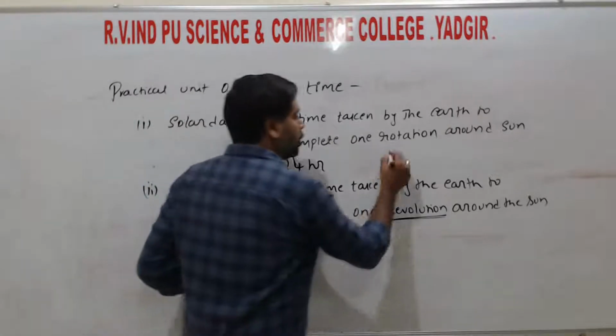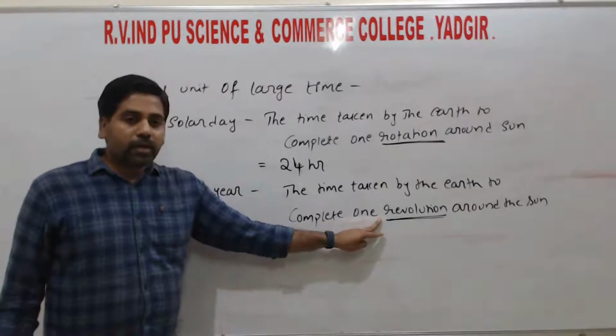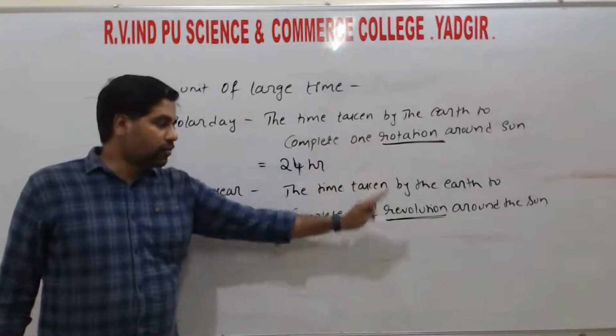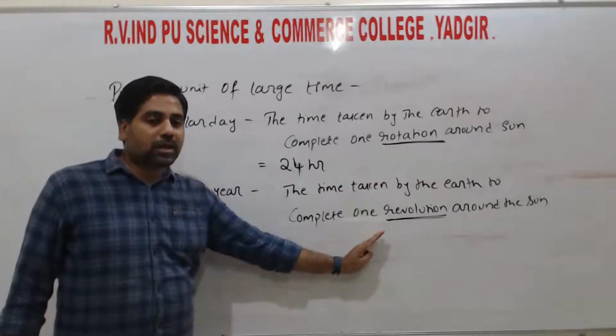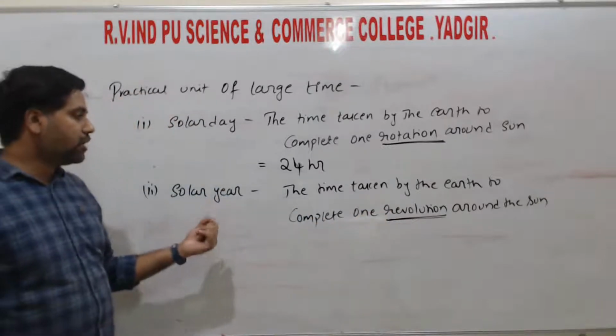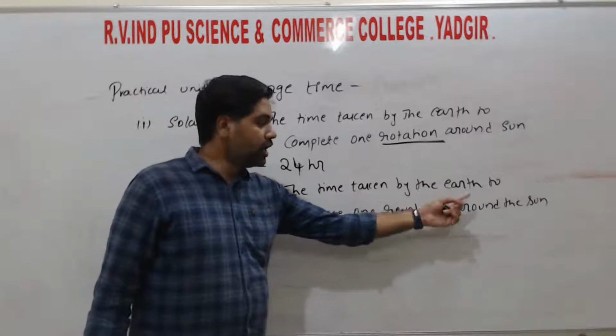And here, rotation is different from revolution. Rotation means it rotates about its own axis, whereas revolution means it travels around another object. So a solar year is the time taken by the earth to complete one revolution around the sun.